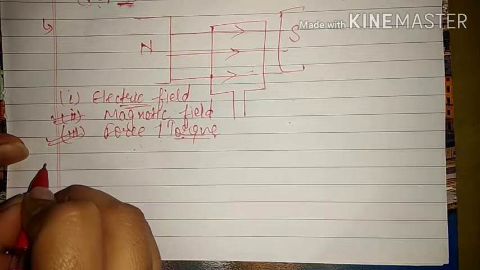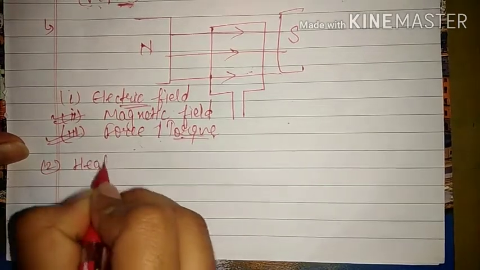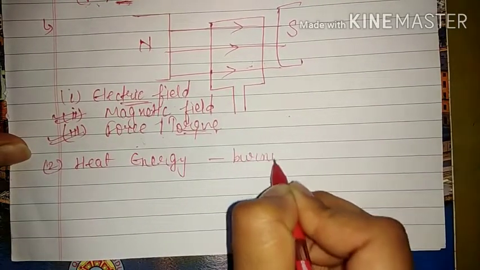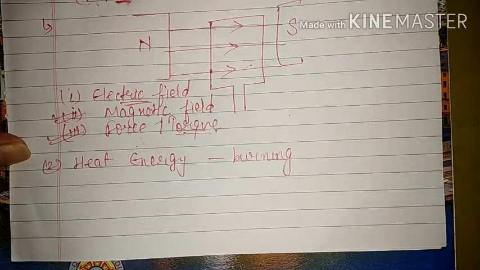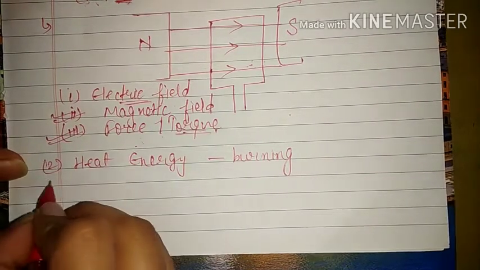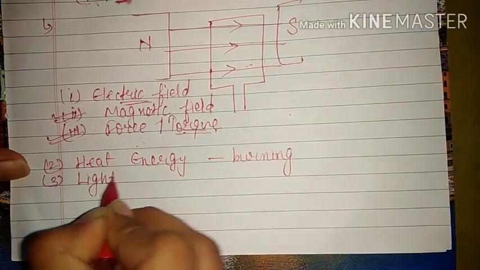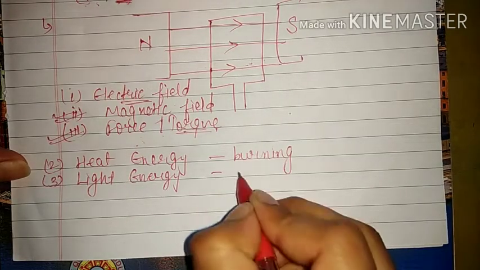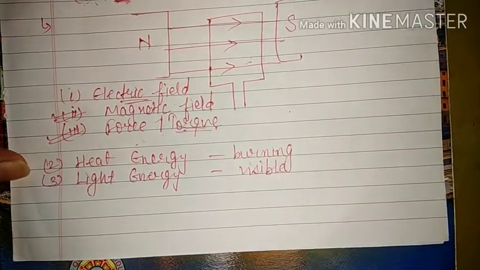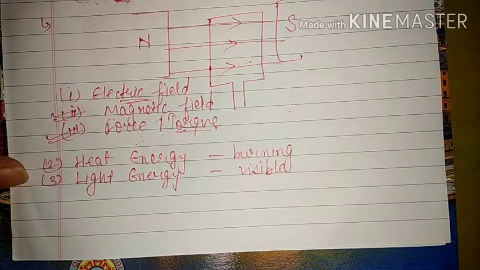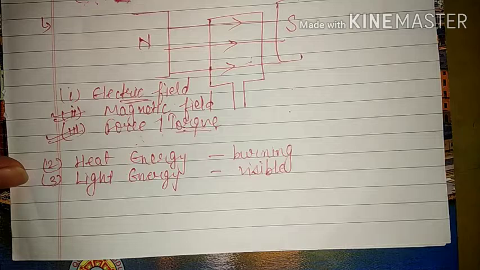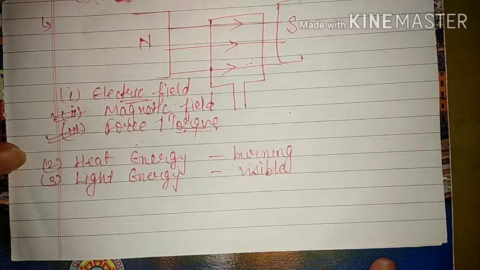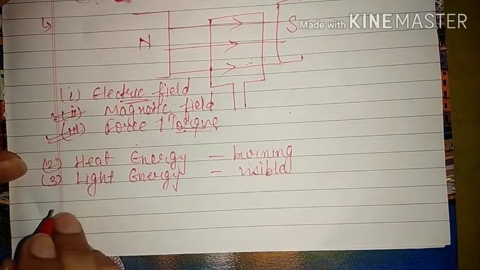Second is heat energy. That means we know that burning of something gives heat. So it can be the burning of wood or the burning of a candle. All these give heat energy and light energy. And the next one is light energy. Light energy means the energy under which things become visible. That means we can see the objects. That is known as light energy. So you can consider the sun also gives us light energy. A burning candle or lighted candle also gives us light energy. A glowing bulb, all these are examples of light energy.